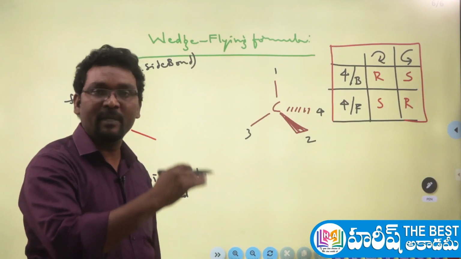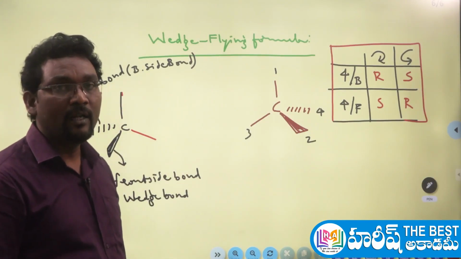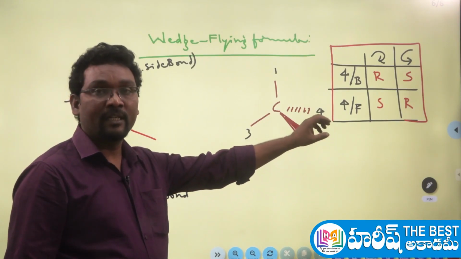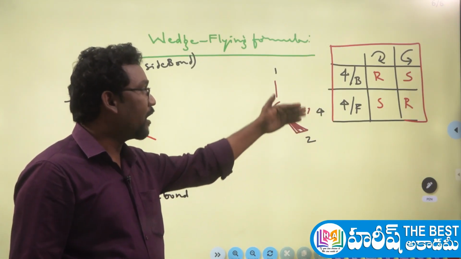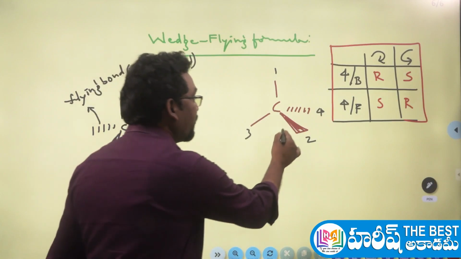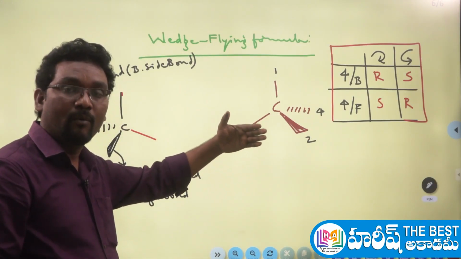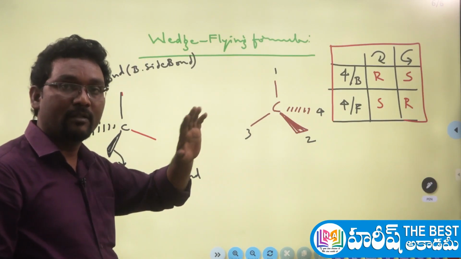To give the priority, follow the same CIP rules. After giving the priority, check whether the fourth group is on the front side or back side. I told you the wedge bond is a front side bond, and the dotted line flying bond is a back side bond. Just follow that here.